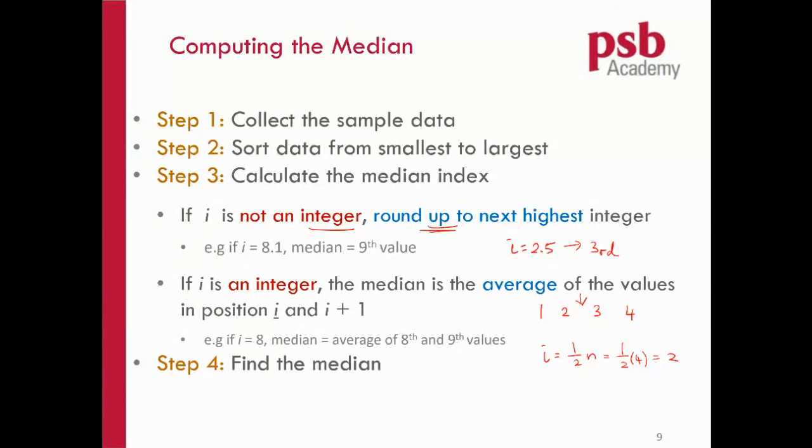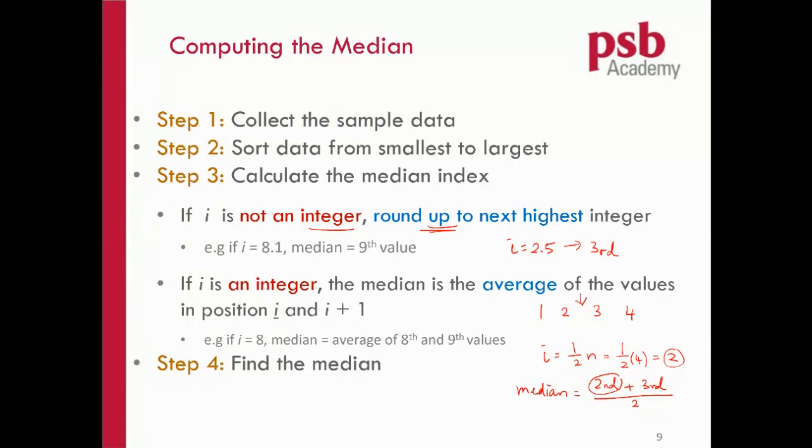According to this rule, if I is a round number, then for the median you have to take this second number, then add the next number, then divide by 2.